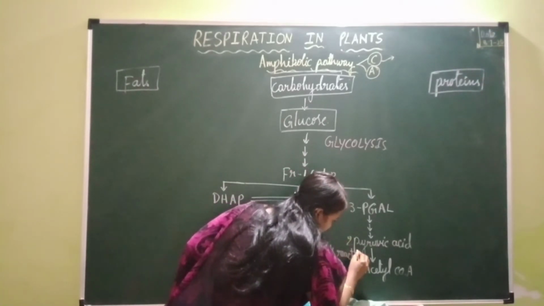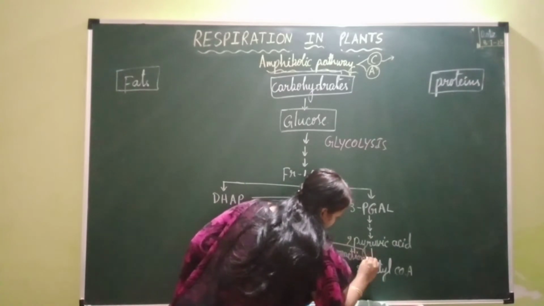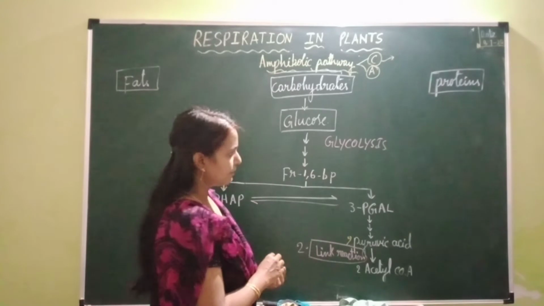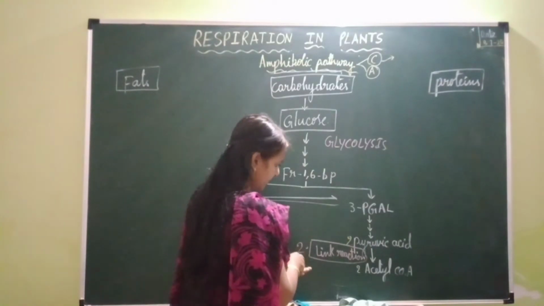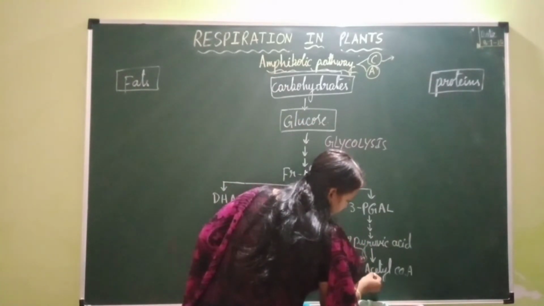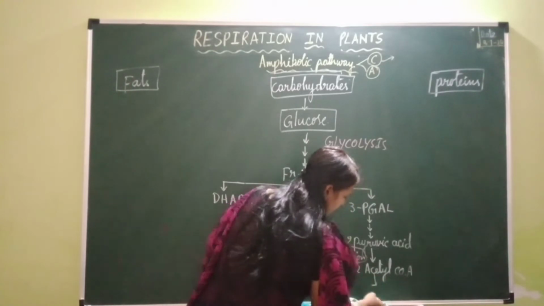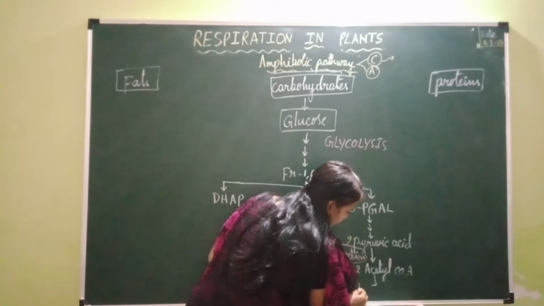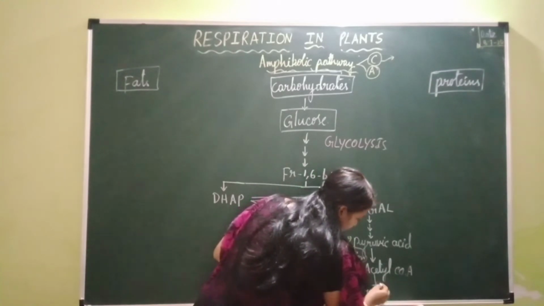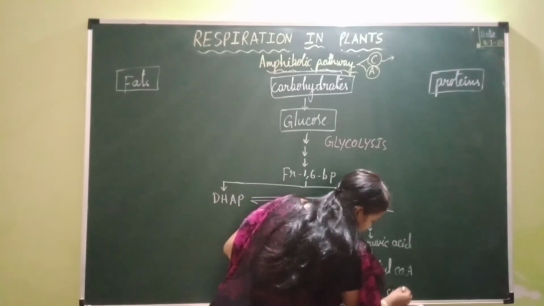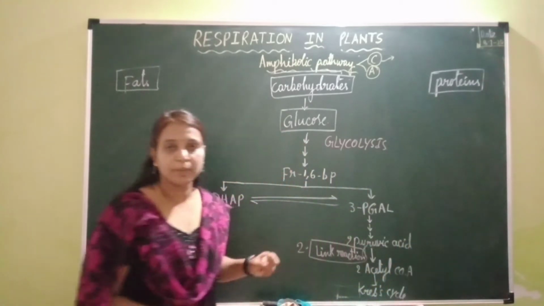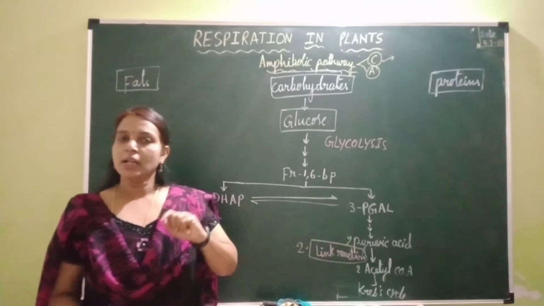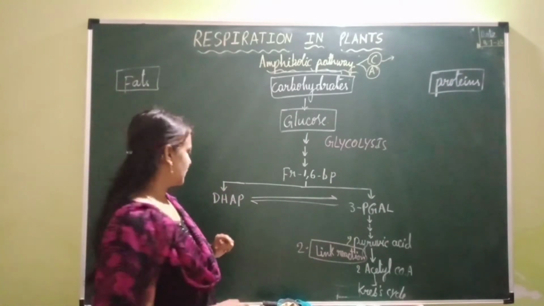Now this acetyl coenzyme A enters into the cyclic pathway, that is Krebs cycle, through which it undergoes complete breakdown into carbon dioxide, water and energy, which is released in the form of ATP, NADH2 and FADH2. We already discussed all these things.